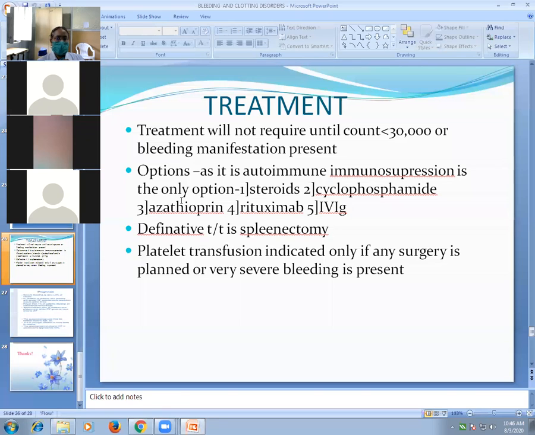So the treatment in ITP is steroids to do immunosuppression. That will decrease the antibody level in your body and decrease platelet destruction. Other drugs used as immunosuppressants are cyclophosphamide, azathioprine, rituximab, and intravenous immunotherapy.